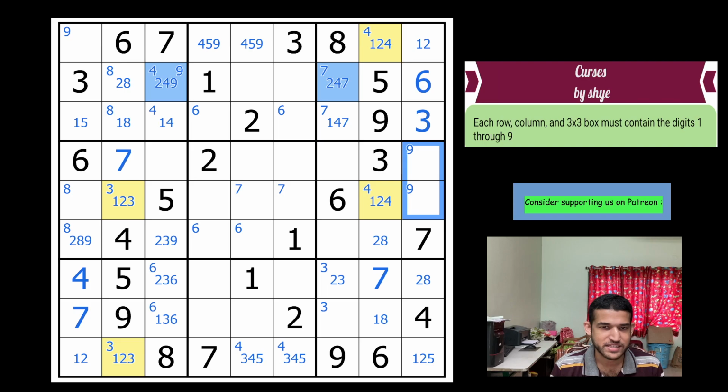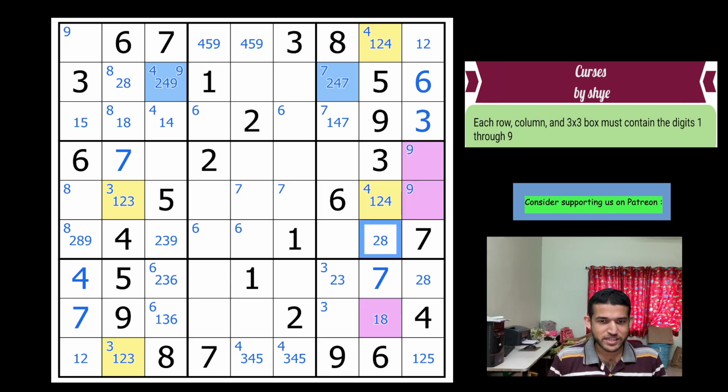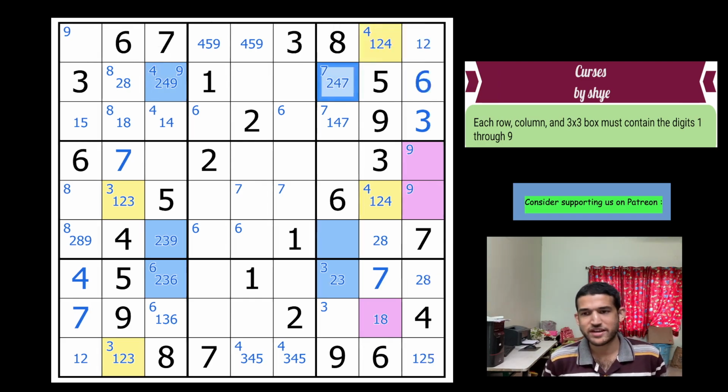If you have an 8 in these cells, let me highlight it using pink. If you have 8 in any of those cells, then 2 is forced in both of these cells, and all these blue cells here will not be 2's, and in columns 3 and 7 you will have 2 2's. So again I had to approach her at this stage, and she told me that there is a fish pattern, and I could finish the Sudoku after that.